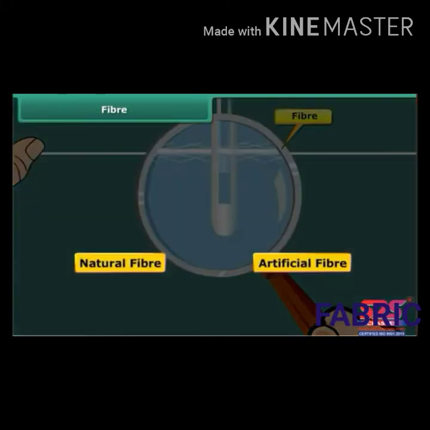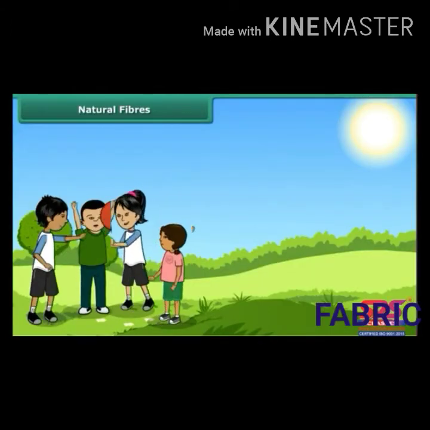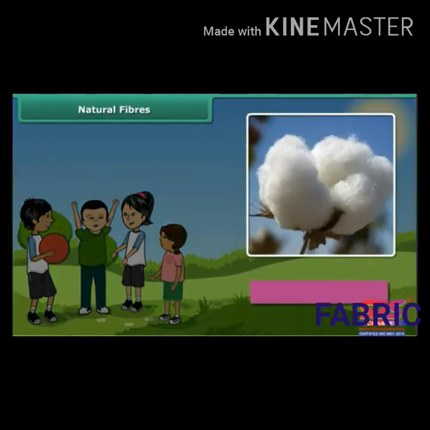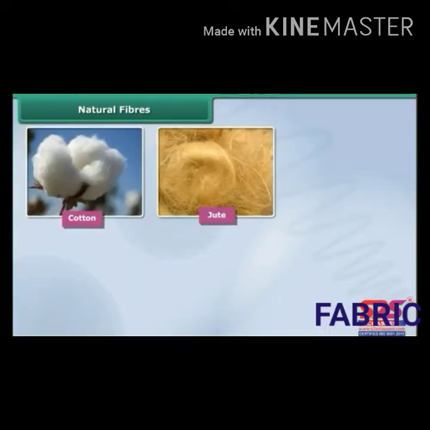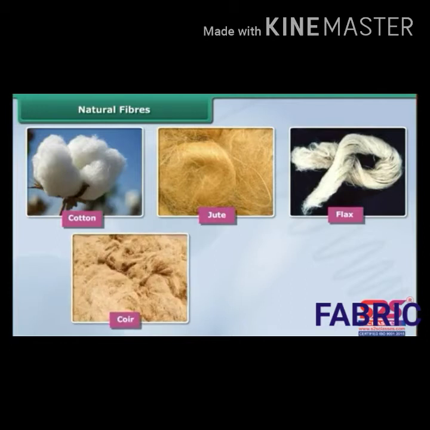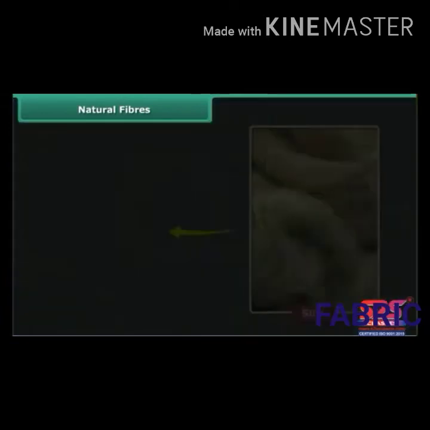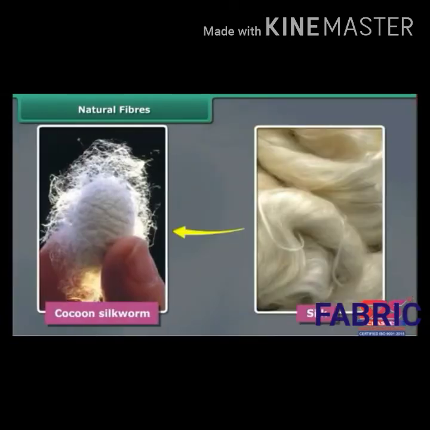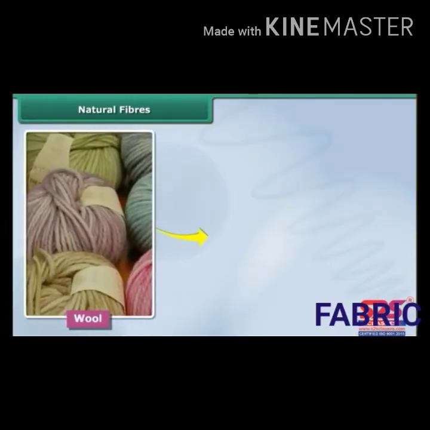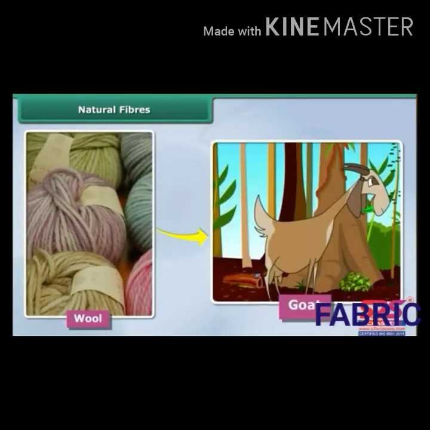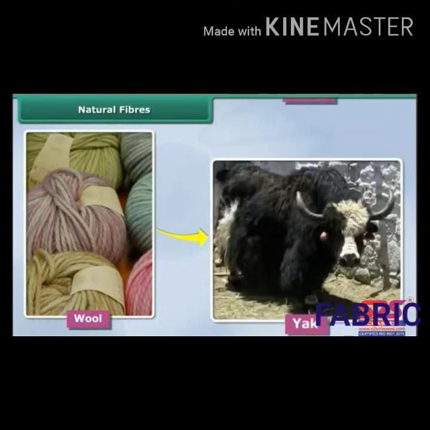Fibers are of two types: natural fibers and artificial fibers. You are wearing cotton clothes in summer season. Cotton is a natural fiber. Cotton, jute, flax, coir, hemp, these are the natural fibers. They are obtained from plants. Silk is obtained from the cocoon of silkworm and wool is obtained from the fleece of sheep, goat, rabbit, yak, camel, etc.